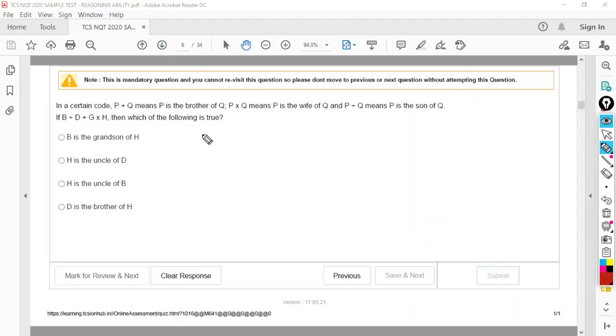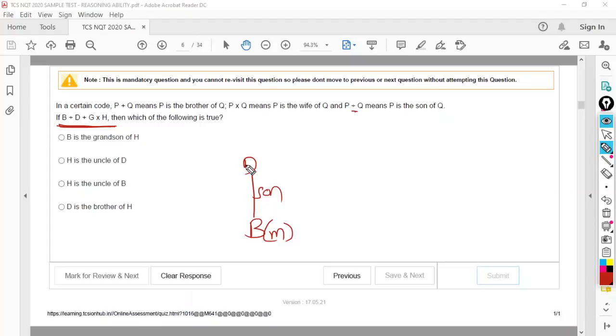Another question from blood relations. In a certain code language, P plus Q means P is the brother of Q. Again, you just apply this. This is the statement given, and in that, which of the following is true? First, B and D are connected by division. So that means B is the son of D. B is the son of D. That means B is male.